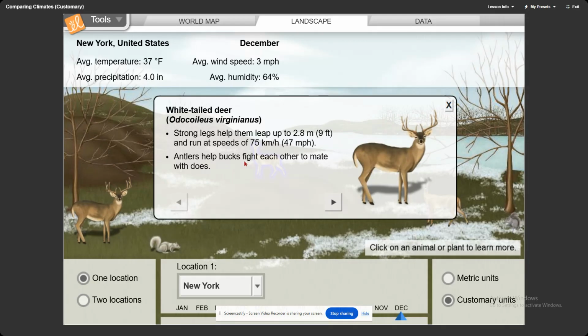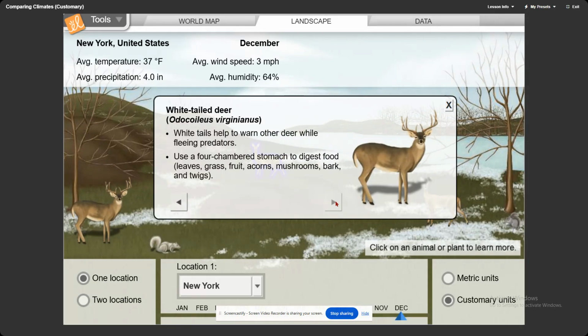The antlers help the bucks fight each other to mate with the does. The white tail helps to warn other deer while fleeing predators. It uses a 4-chambered stomach to digest food such as leaves, grass, fruit, acorns, mushrooms, bark, and twigs.